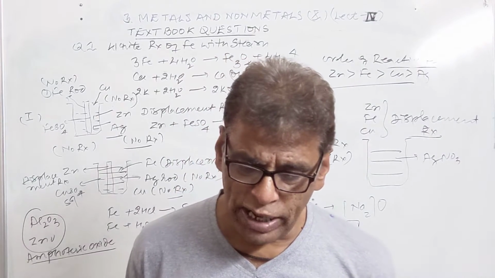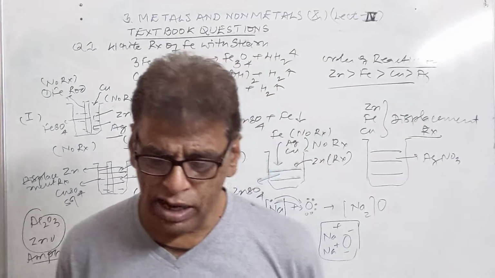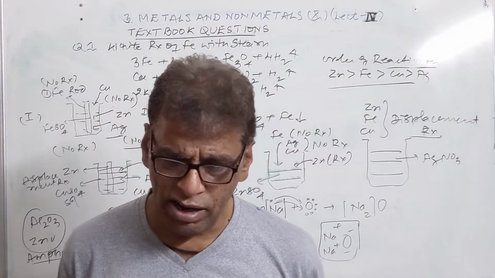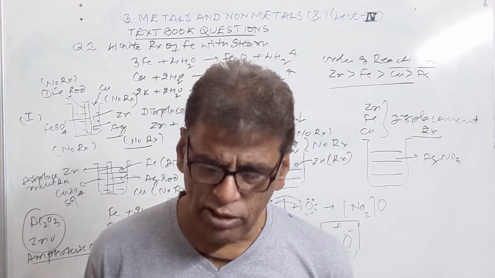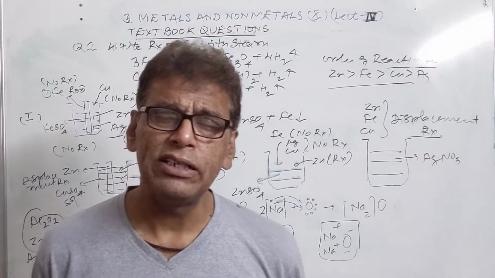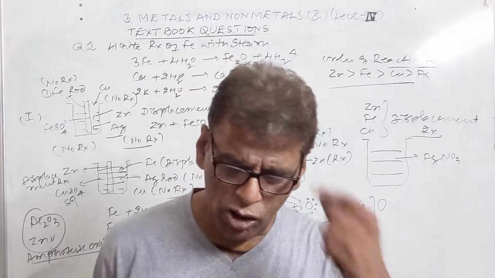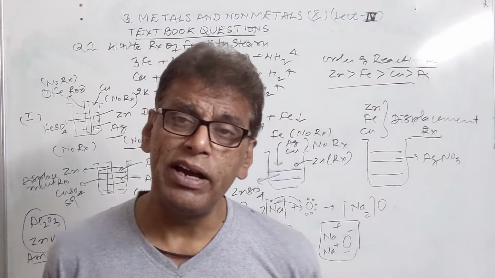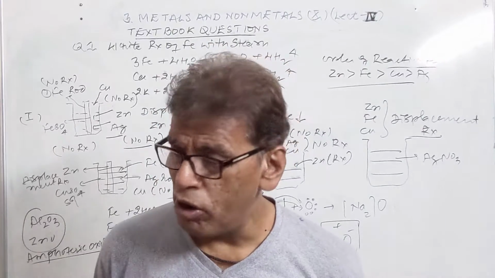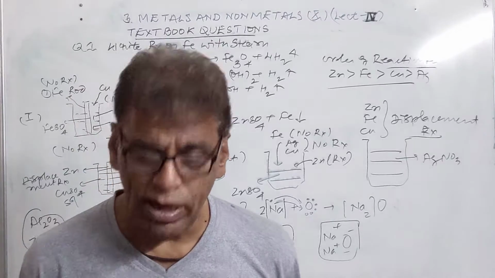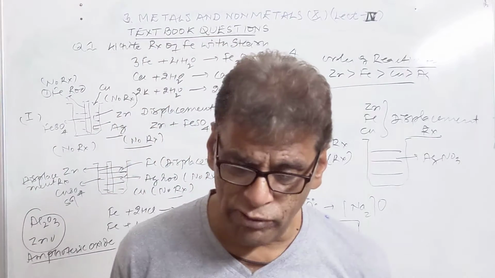Then give the reason: platinum, gold and silver are used to make jewelry. Why not other metals? Since they are highly non-reactive metals, they do not react with the oxygen of the atmosphere and other gases present in the air, or with moisture. That's why their shine is maintained. They don't get tarnished on exposure to atmospheric air. That's why they are used in the preparation of jewelry.